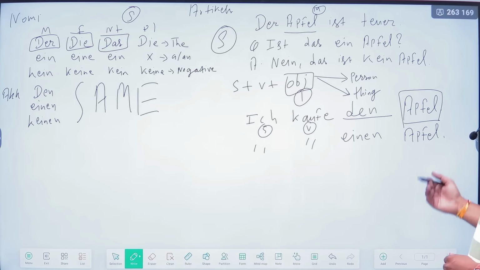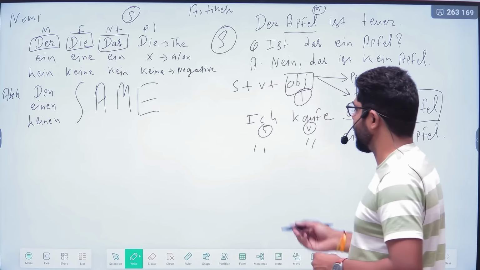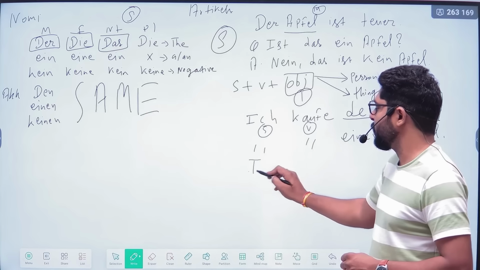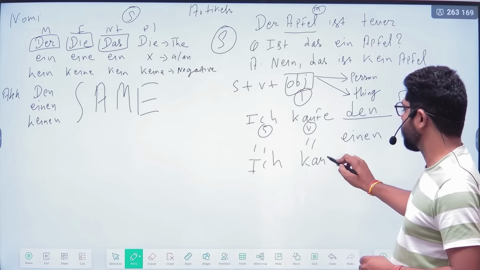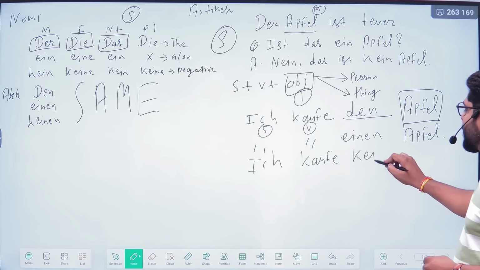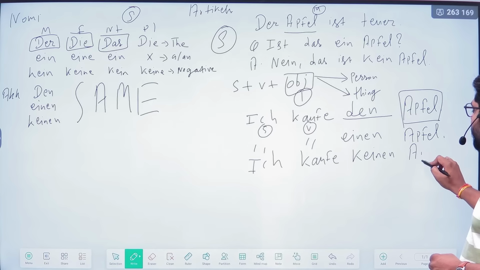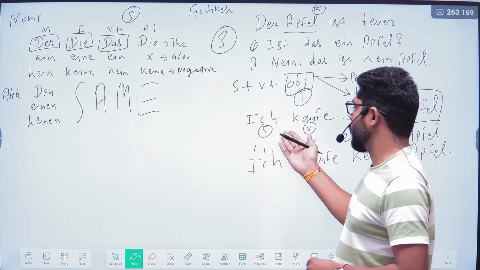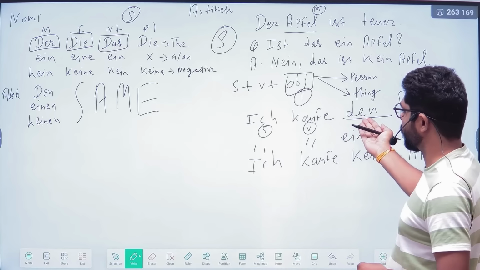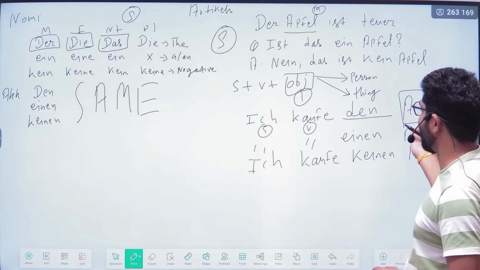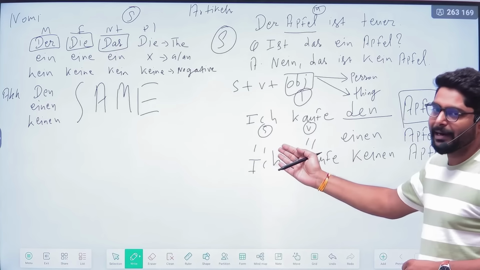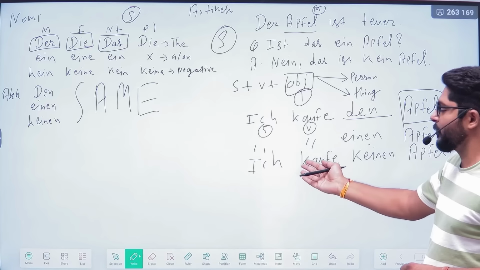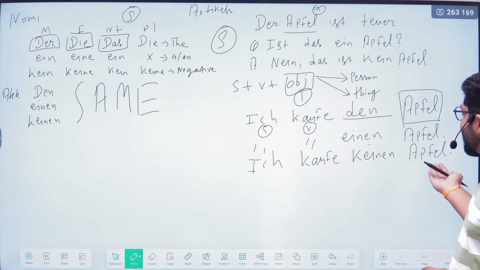So ich kaufe den Apfel, I buy the apple, and ich kaufe einen Apfel, I buy an apple. And for the negative, ich kaufe keinen Apfel. Okay. So here you can see for the masculine portion and for the definite article, ich kaufe den Apfel. For the indefinite article, ich kaufe einen Apfel. And for the negative one, ich kaufe keinen Apfel.